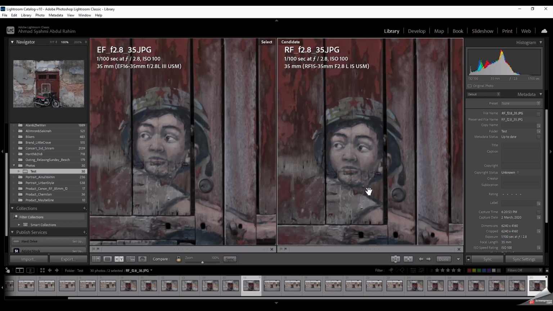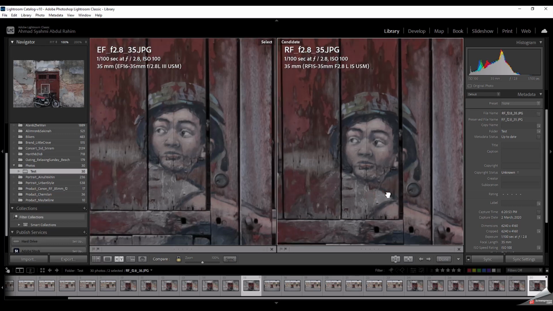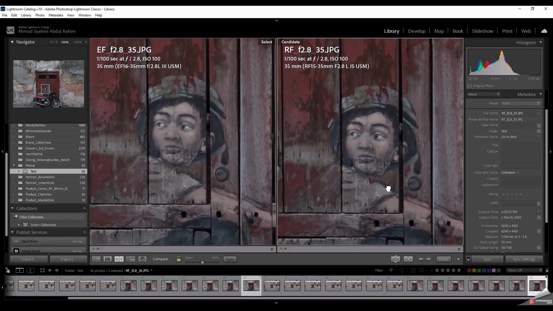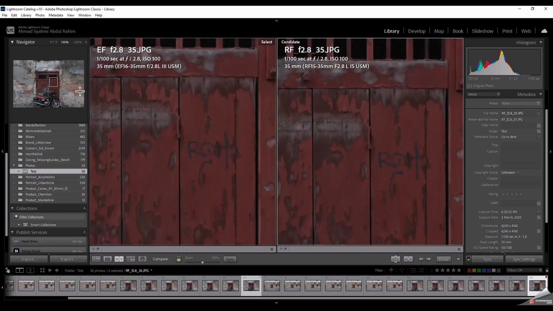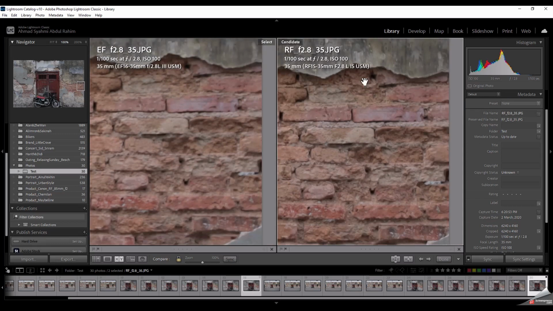At 35mm, I think that the RF is producing a sharper image. Now let's go to the side. You can see the side here on the RF, it's way sharper than the one on the EF lens.